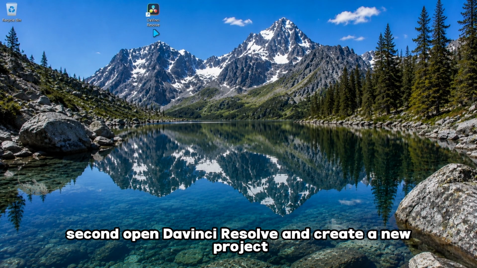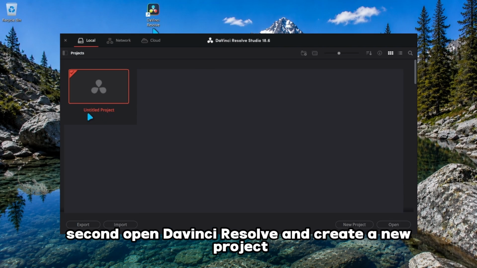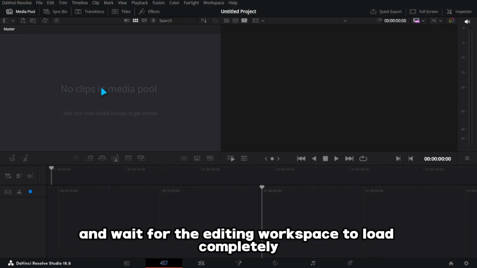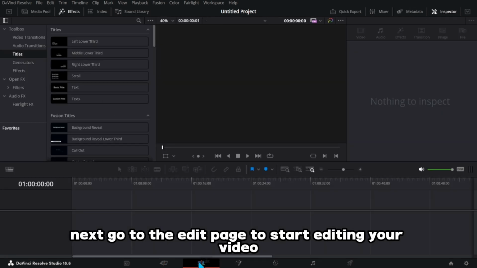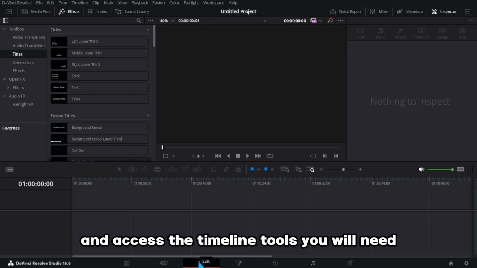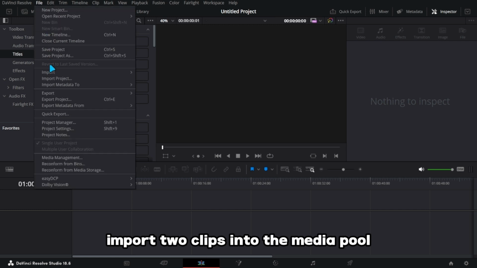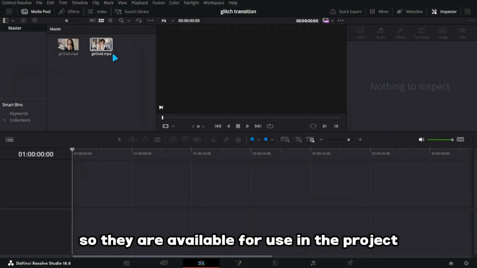Second, open DaVinci Resolve and create a new project. Give the project a name if desired and wait for the editing workspace to load completely. Next, go to the edit page to start editing your video and access the timeline tools you will need. Import 2 clips into the media pool so they are available for use in the project.